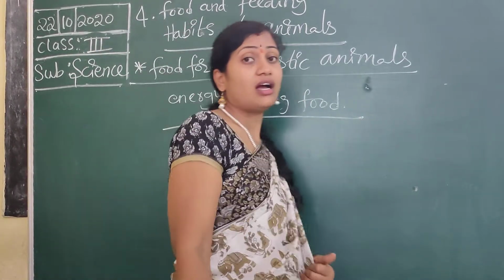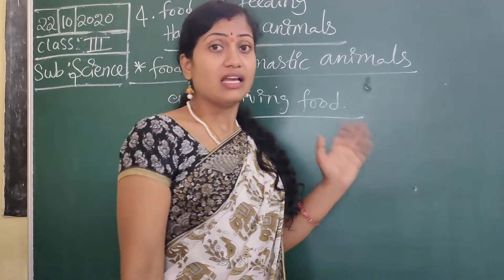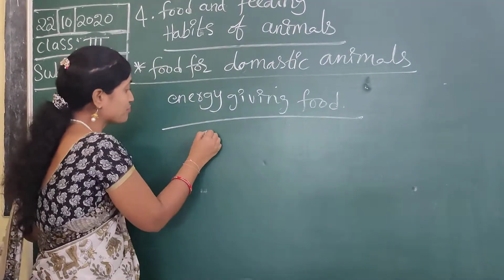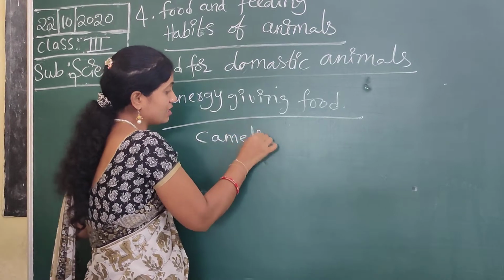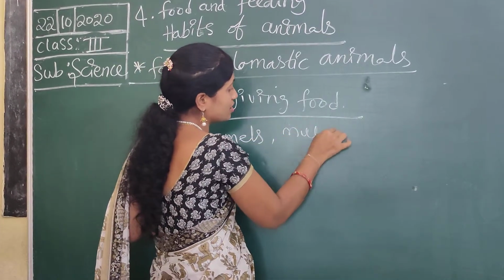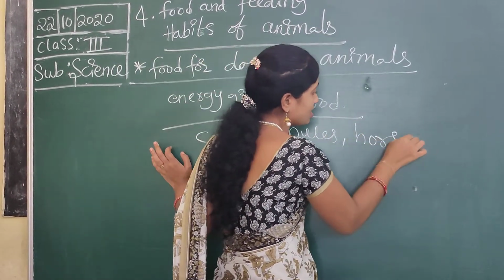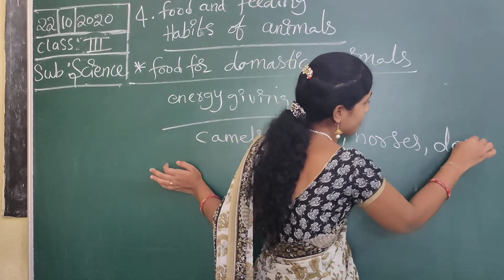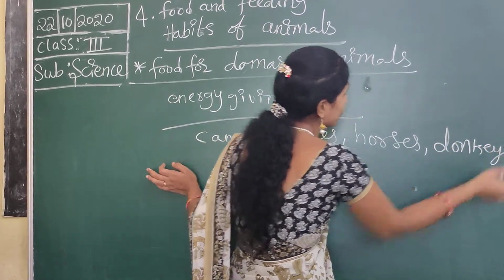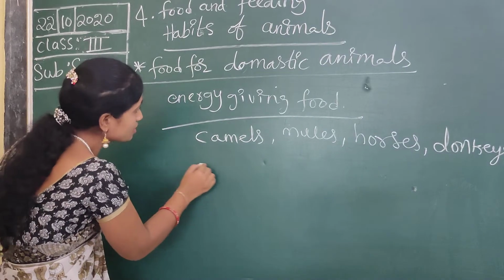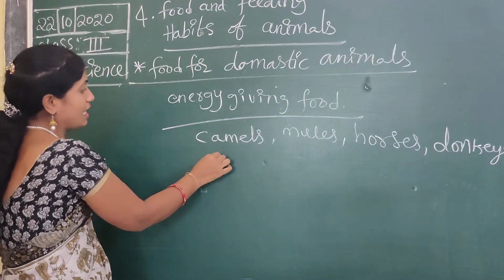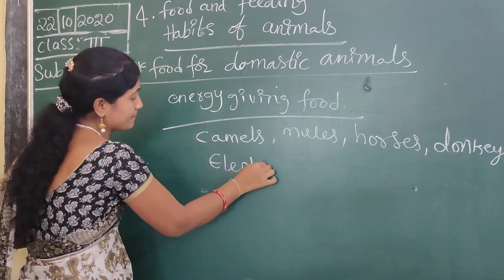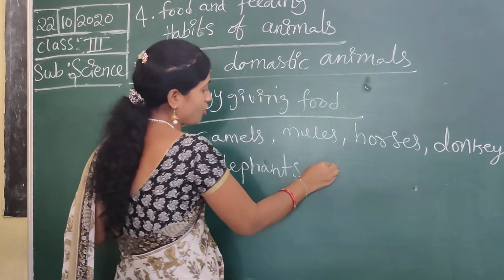For example, to camels, mules, horses, donkeys, elephants and oxen.